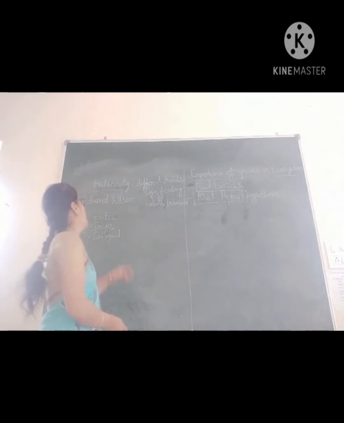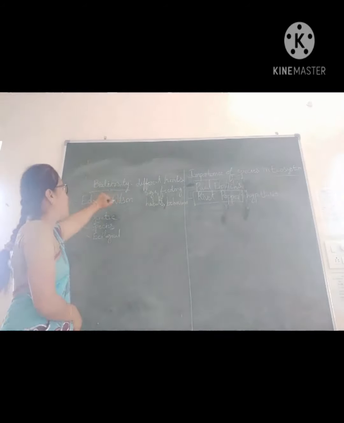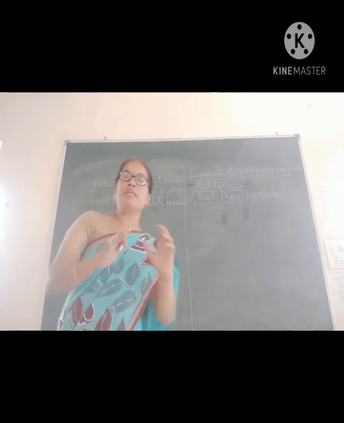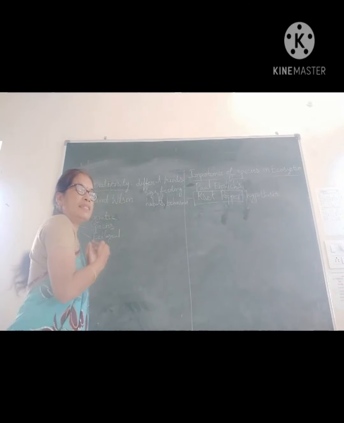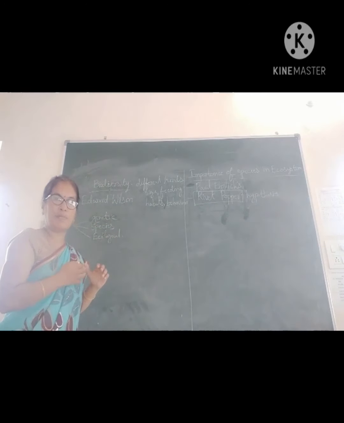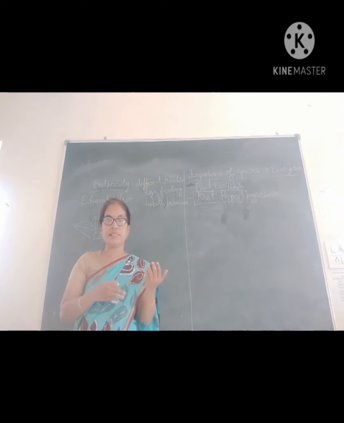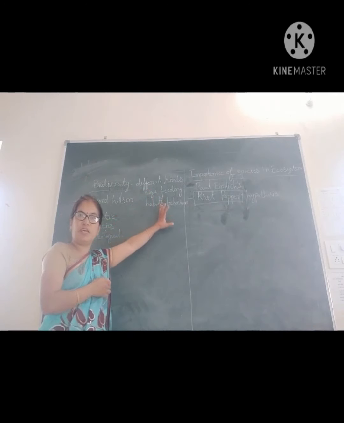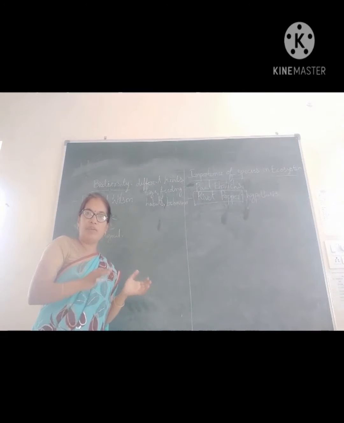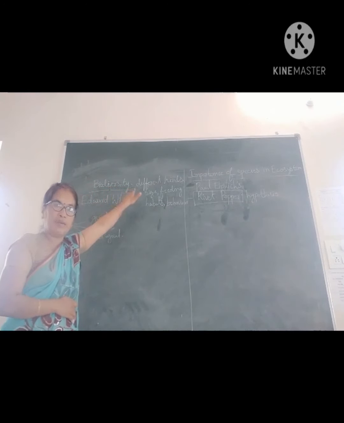Next, we discuss the topic biodiversity. What is biodiversity? Biodiversity means if we take one place, in that place various kinds of animals are present. They may be different in sizes, their behavior and their feeding habits are different, but they all live together in one place. That is called biodiversity.